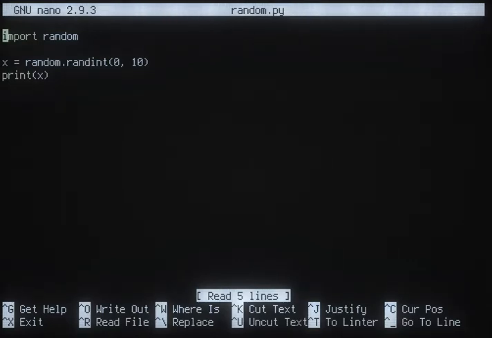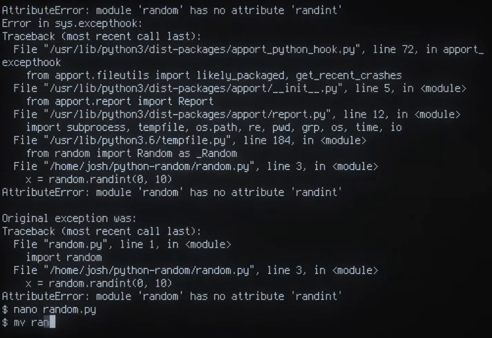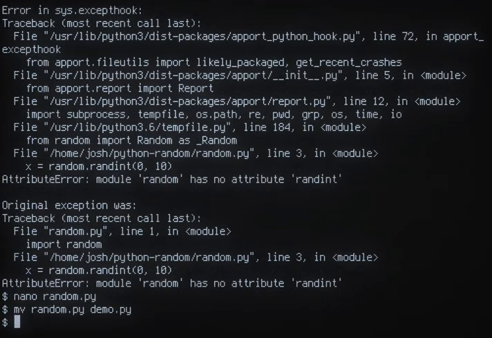So you got to be careful. I won't say often, but when this does happen, I get confused for a long time. It's not an often occurrence that it happens, but when it does, I'm surprised. And I don't know what to do for a while. So when you import, make sure your imports do not match the name of your file. So if we go back and rename this again, then it's happy again.